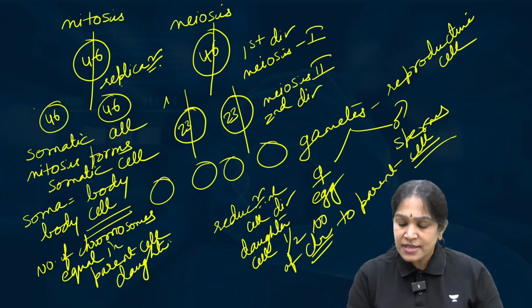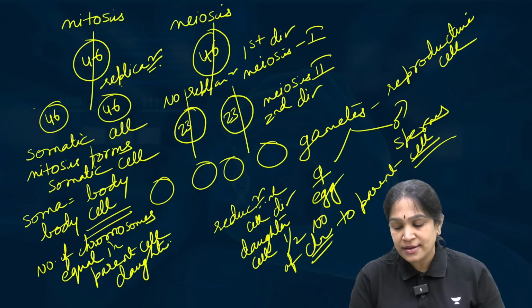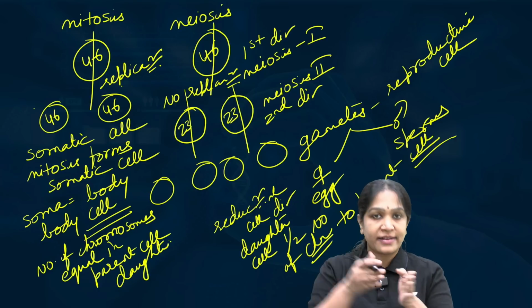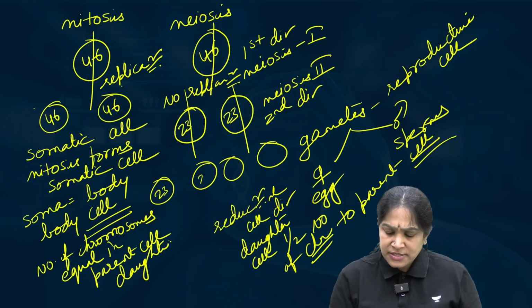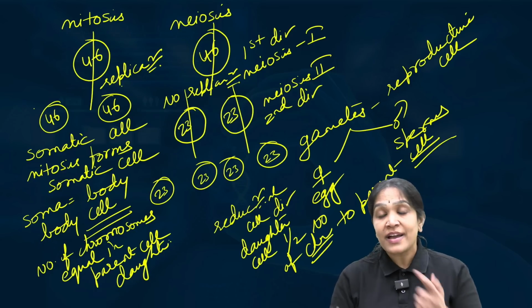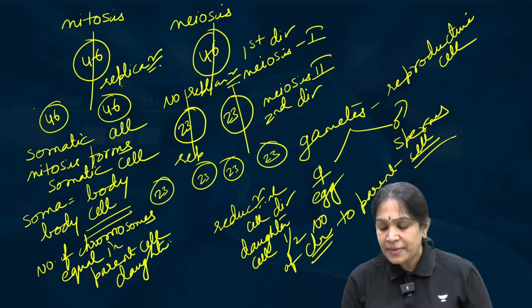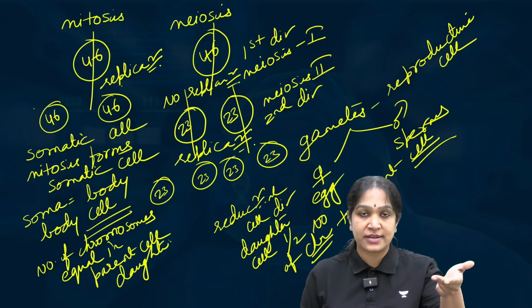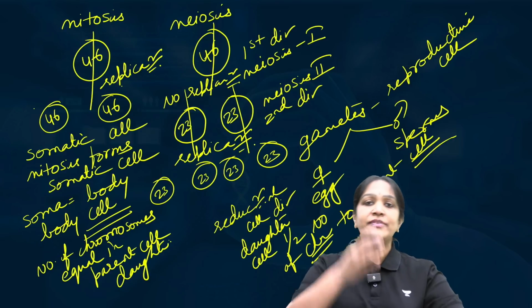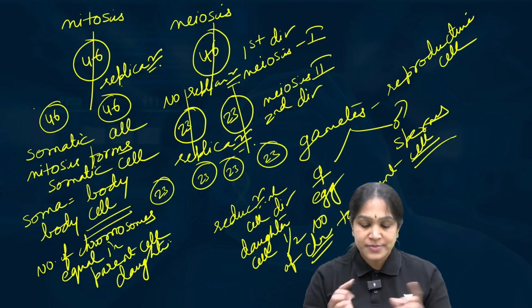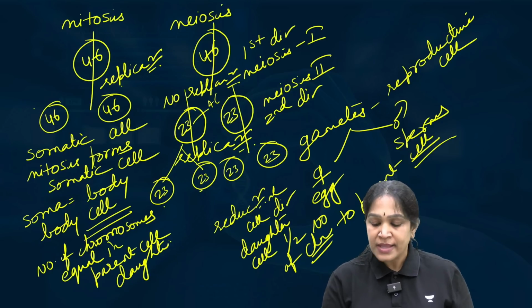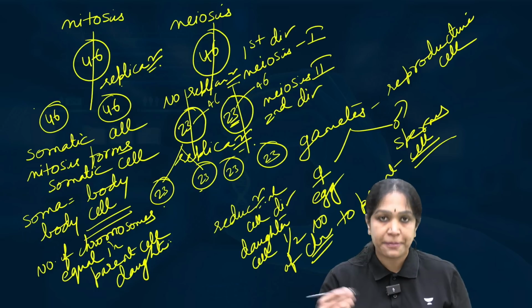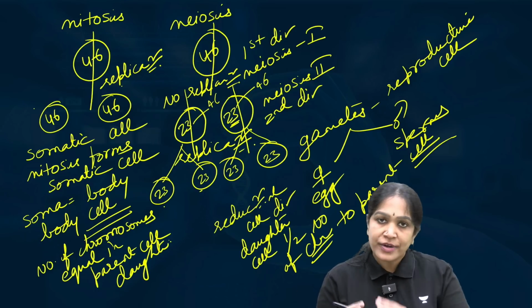Why does this occur? Because there is no replication here. Without replication, 46 will directly get divided, so both cells will get 23 chromosomes each. And each of these cells also will have 23 chromosomes. Why again is there no reduction? Because there will be a replication here. Before the second division, 23 will become 46 and then again it will divide, so each cell will get 23 chromosomes. I repeat, this 23 first will become 46 by replication and then it will divide into two cells with 23 each.